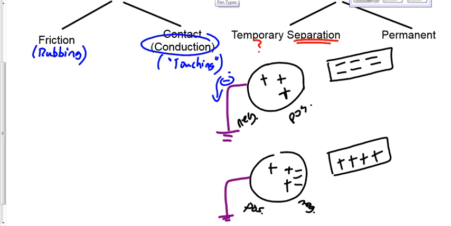What do you see that I have here now? That's not a separation of charge. That's a charge, right? That neutral object is now positive. Except it's still temporary, because if I take that charging object away, what happens? They just go right back to where they were. How do I make it permanent? We're almost there. How do I make this permanent?